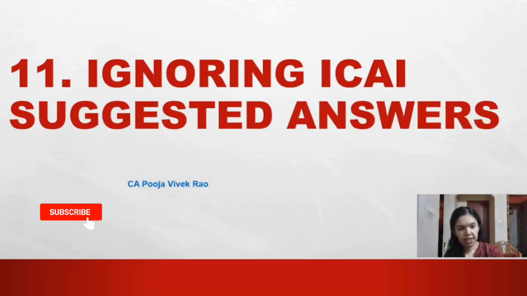The 11th commonly committed error noticed was ignoring ICAI suggested answers. It was noticed that ICAI suggested answers are probably one of the most underutilized resources. ICAI suggested answers show how the answer structure should be, which keywords are expected to be written in the answer, and the depth required in the exam. So reviewing suggested answers helps align your writing style with the evaluator's expectation.